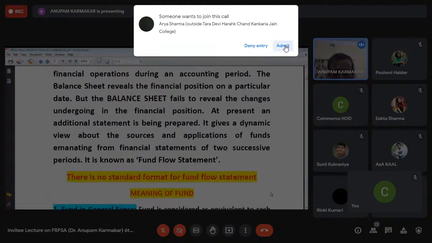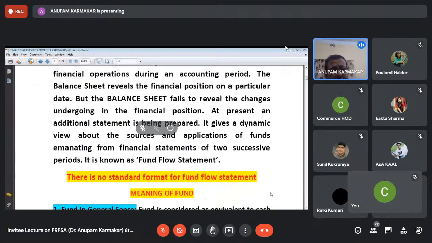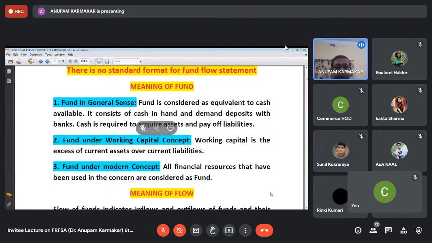Now see that there is no standard format for the fund flow statement. In the fund flow statement, this is very important: there are three words, fund, flow and statement. Now this word fund is interpreted from three viewpoints.